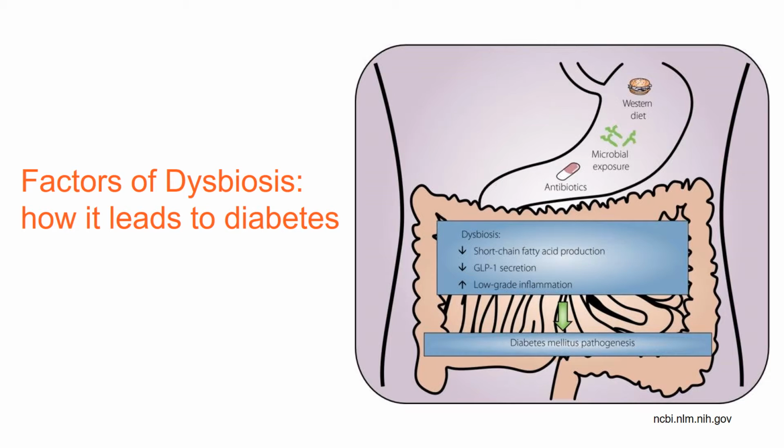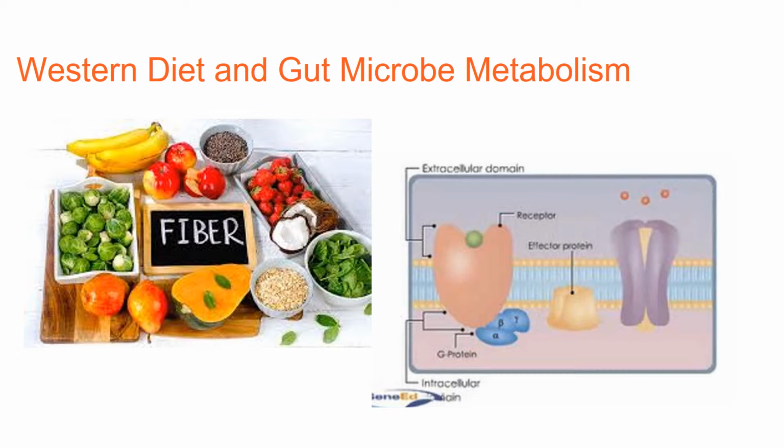Dysbiosis is one theorized pathway for type 2 diabetes caused by gut microbiota. In recent years, increasingly high consumption of highly processed foods has resulted in increased intake of carbohydrates and fats, along with significantly decreased fiber intake. Fiber, which cannot be broken down by the human body, is instead fermented by the gut flora, creating short-chain fatty acids, or SCFAs. These short-chain fatty acids produce immunoglobulin A and immunosuppressive cytokines, which cause anti-inflammatory effects.